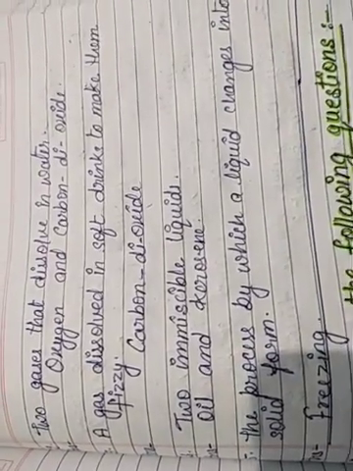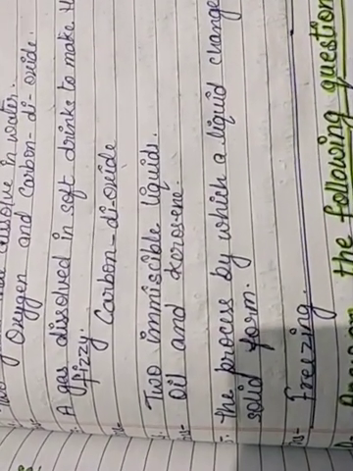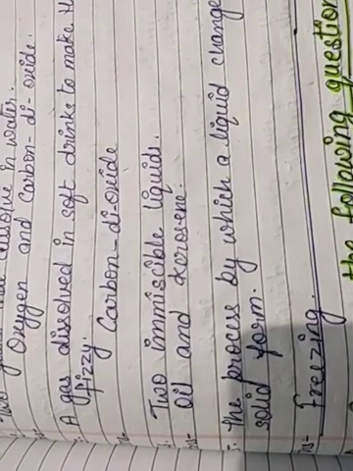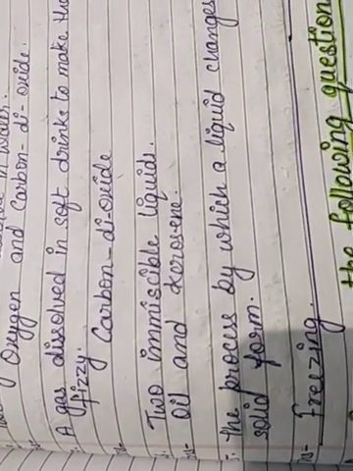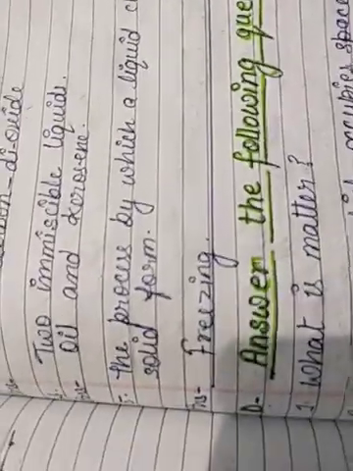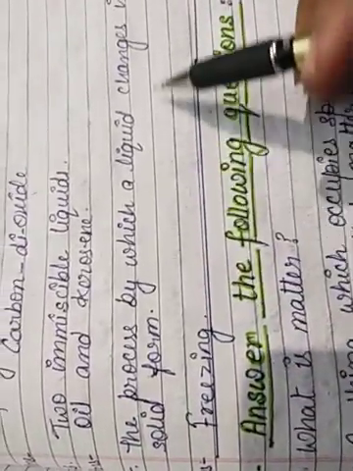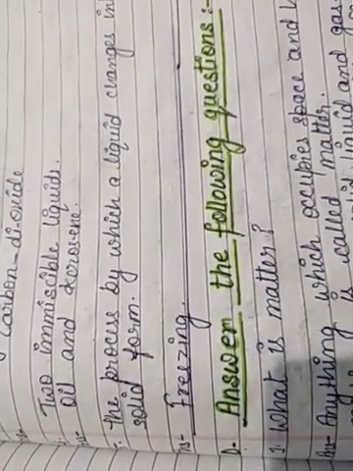Now question number 4: two immiscible liquids. We have to write the names of two immiscible liquids, and the names are oil and kerosene. The answer is oil and kerosene. Now the last question: the process by which a liquid changes into solid form.